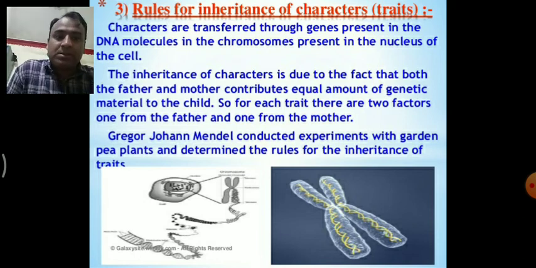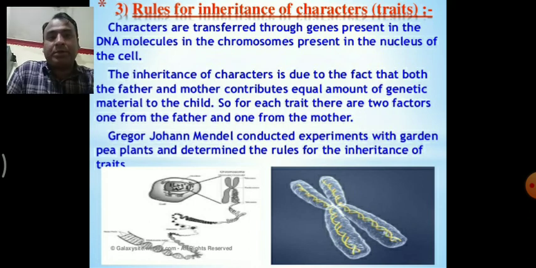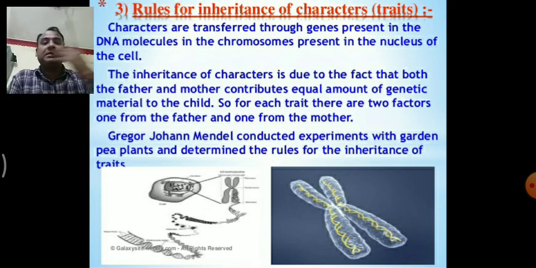Gregor John Mendel conducted experiments with the garden pea plant and determined the rules for inheritance of traits. Mendel was the father of genetics. Mendel gave three laws basically, and on the basis of these laws, Mendel concluded that a gene is actually responsible for the formation of a protein, and that characters transfer from the parents to the next generation.